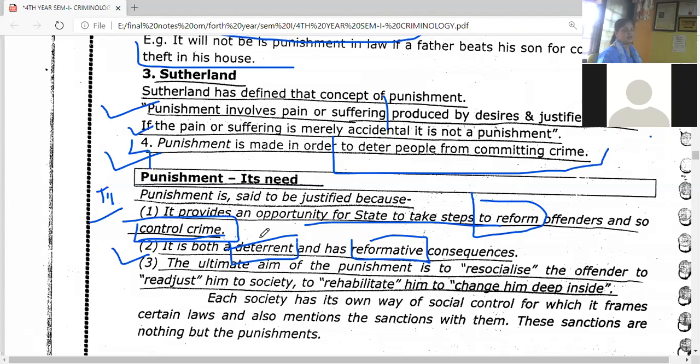कमिट करताना परत. But at the same time, that remaining 4 kids in the house, they will also have the fear in the mind. If I commit the theft in the house, I'll also get punished in the same way. So, deter करणं म्हणजे थोडी हार्श पनिशमेंट देणं, जेणेकरून आपण पुढच्या वेळेला तो क्राईम करण्यापासून त्या व्यक्तीला आणि बाकीच्या व्यक्तींना आपण थांबवू शकतो. दॅट इज टू डिटर, म्हणजे टू क्रिएट अ फिअर इन द माइंड ऑफ द पीपल फ्रॉम कमिटिंग द क्राईम अगेन. To stop them from committing the crime again, to create a fear, to create a suffering in the mind of that particular person. That is considered as a deterrent.